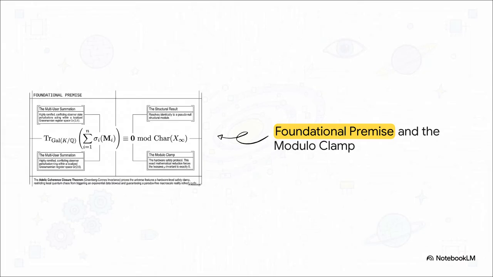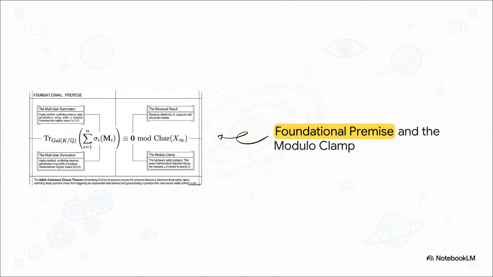Now, I want you to look closely at this foundational premise equation. Check out the left side. See that trace Galois operator and the summation symbol? That multi-user summation literally represents all of us. Highly conflicting observer states all doing our own thing in localized space. If you left that unchecked, our conflicting actions would cause a massive system failure.